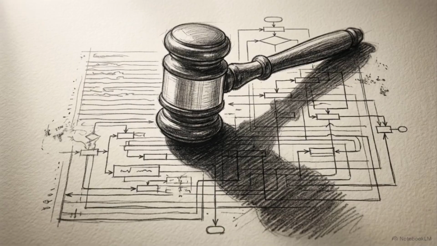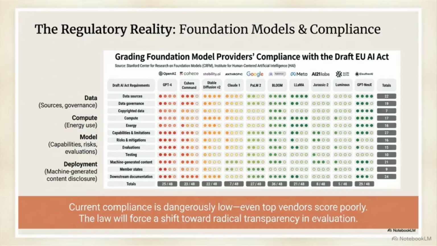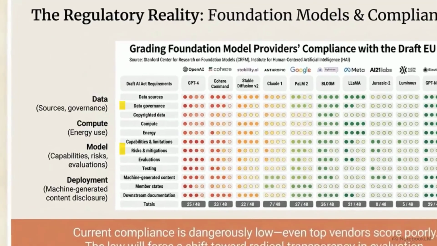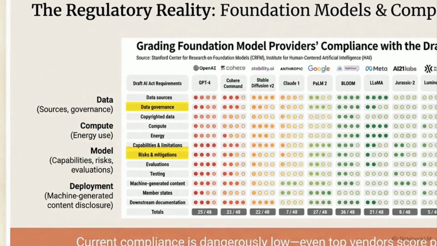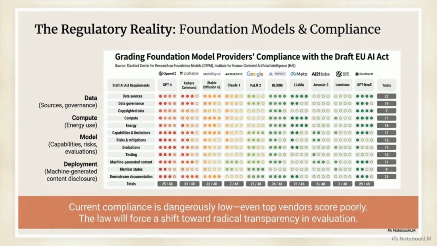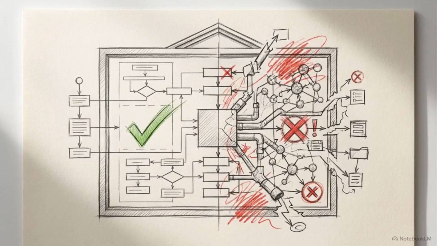Relying on compromised Level 1 scores creates a direct legal liability as governments begin to codify AI accountability. This chart details foundation model compliance against the draft EU AI Act. Even the most heavily funded models score poorly. Notice the concentration of failing grades in data governance and risk mitigation. The law is forcing a shift toward radical transparency. High benchmark scores offer an illusion of competence.